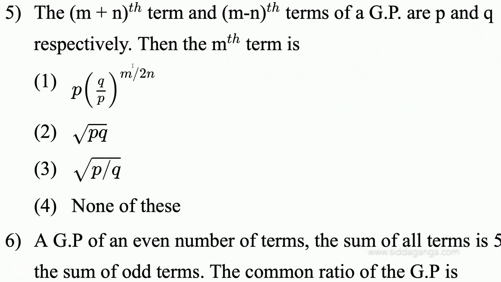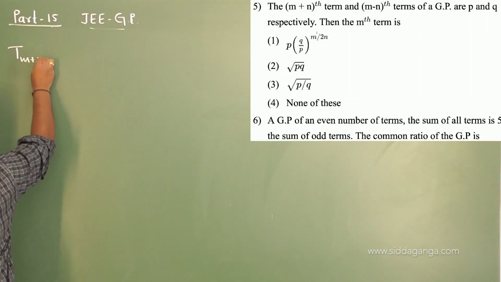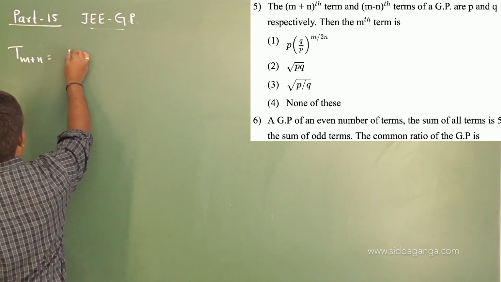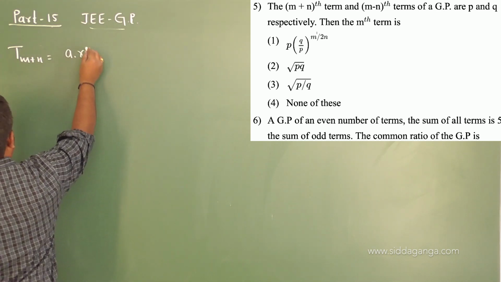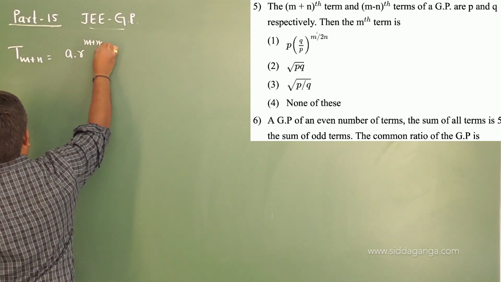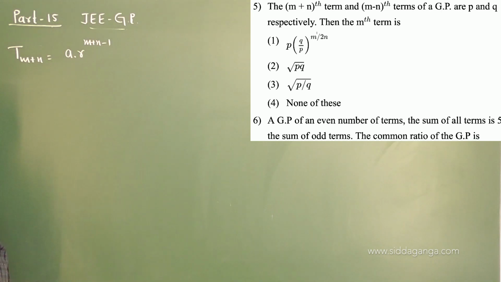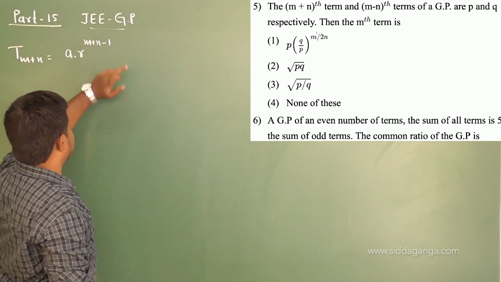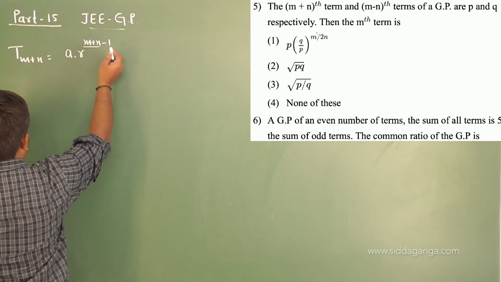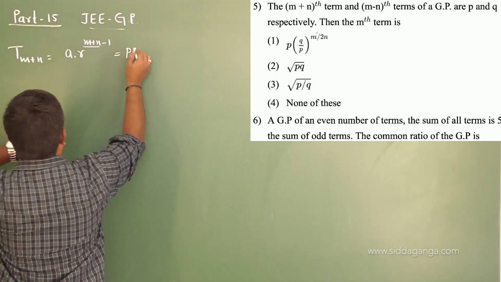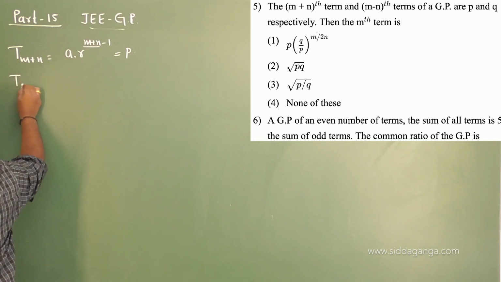M plus nth term of a GP, you mean P, that is A into R power of m plus n minus 1. The nth term is given by what? A into R power of n minus 1. Therefore m plus nth term will be A into R power of m plus n minus 1. You mean in place of n, I have taken m plus n. This is given P. And m minus nth term is given.